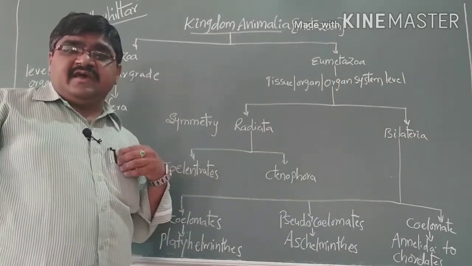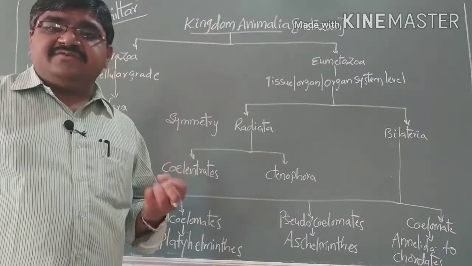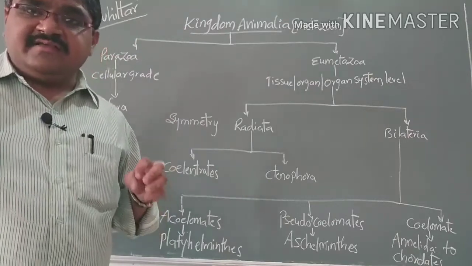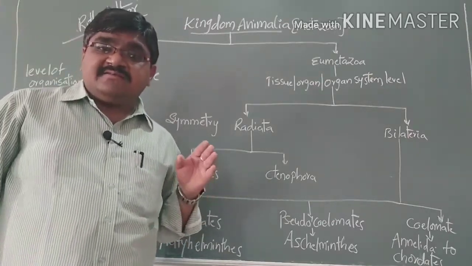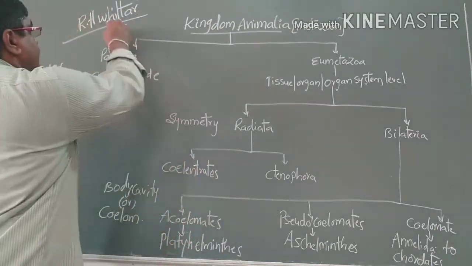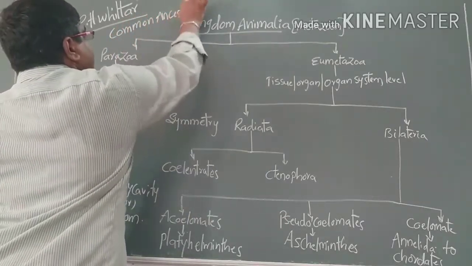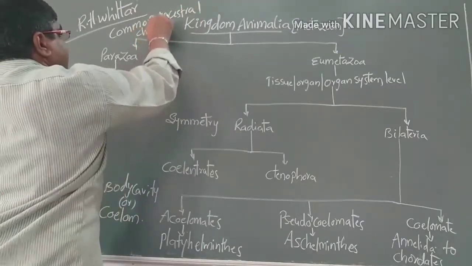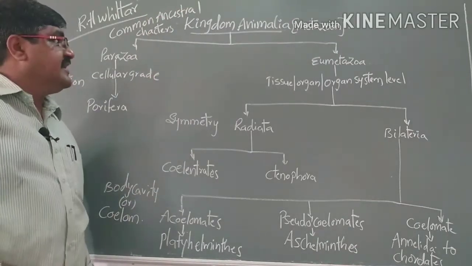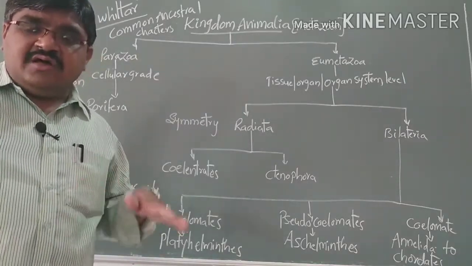This kingdom Animalia consists of 26 phyla, but they share the same characters. That means the organisms present have common ancestral characters, which show in all phyla.